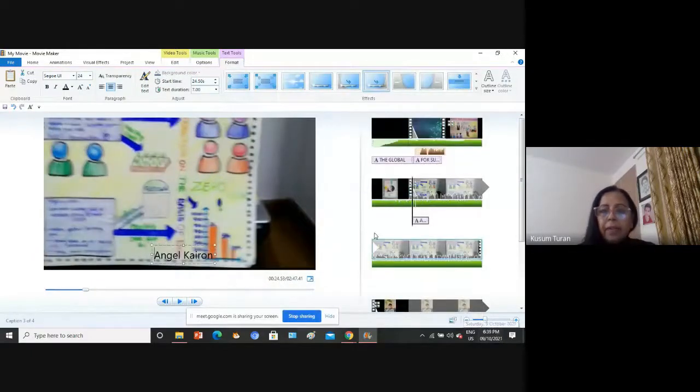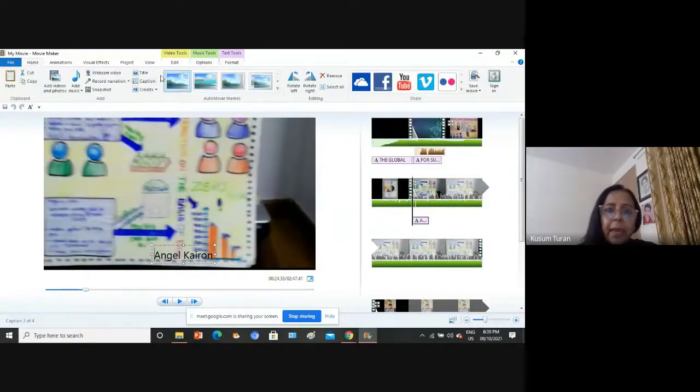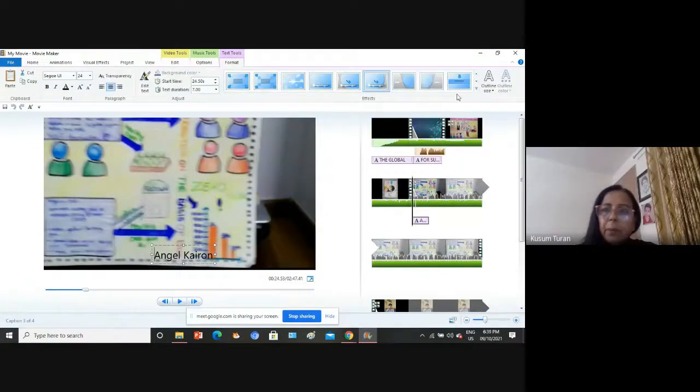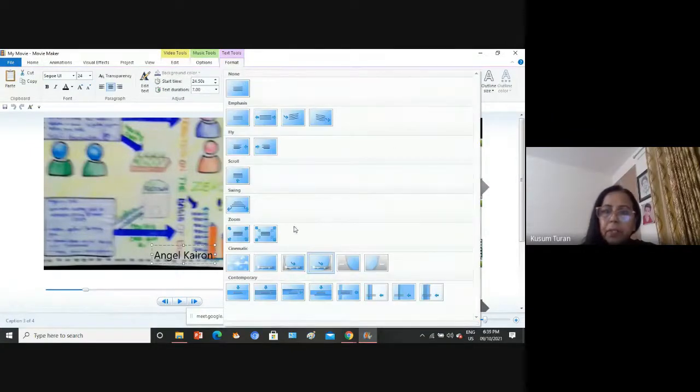So I take one effect. These are the effects, and it comes with text tools. Whenever you're going to add captions or titles or credits, these text tools will appear here.